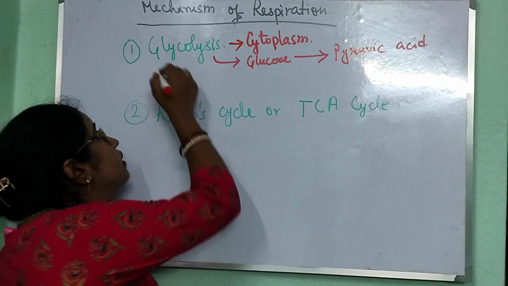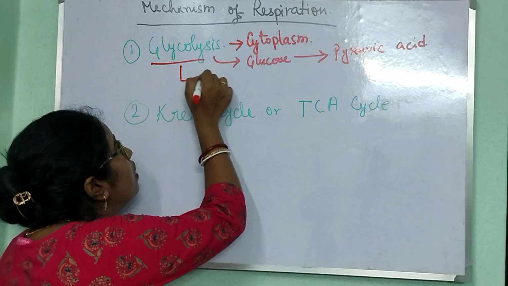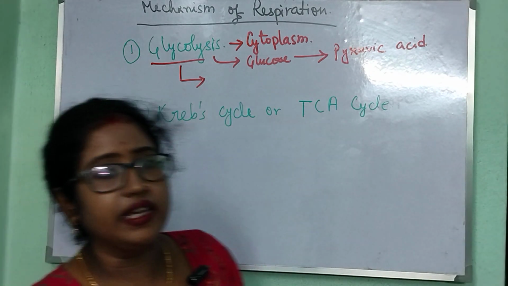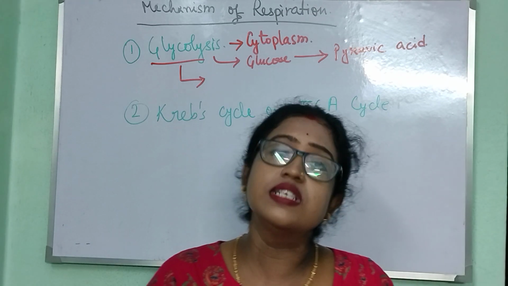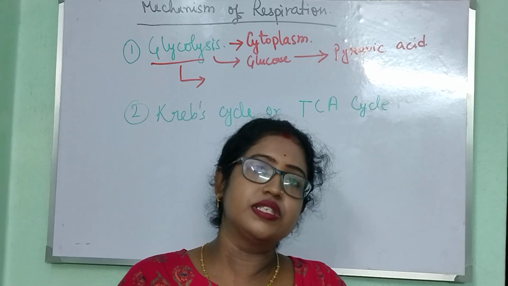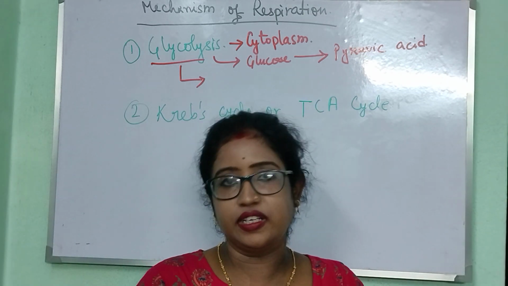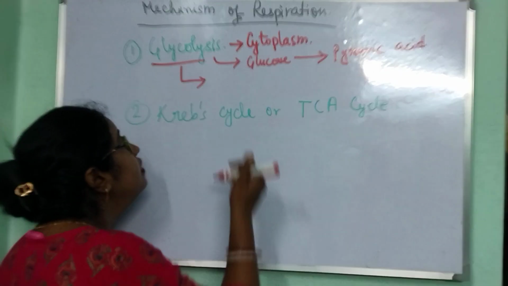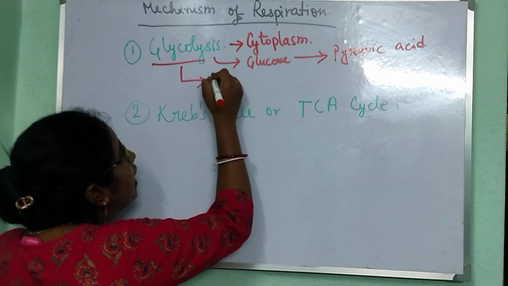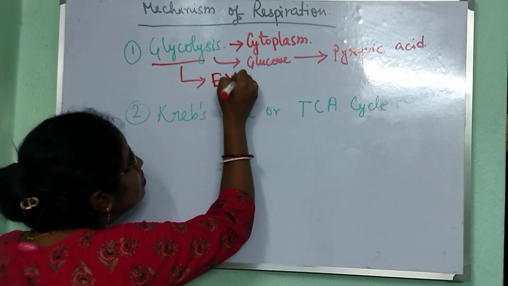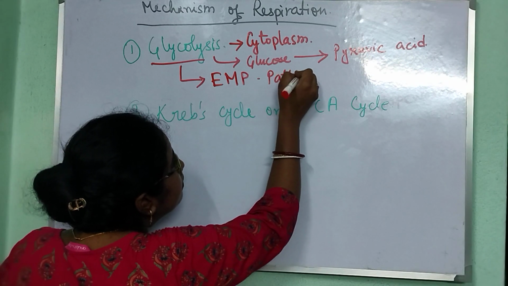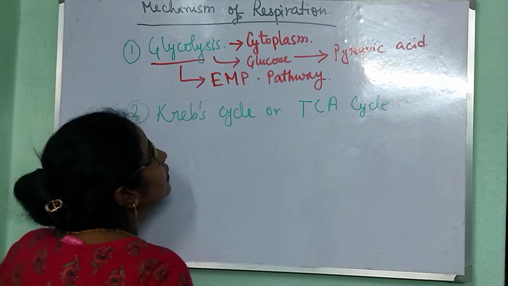The glycolysis process was first observed by three scientists. The first one is Emden, the second is Meyerhoff, and the third is Parnas. By their names, the glycolysis process is also known as the EMP pathway.